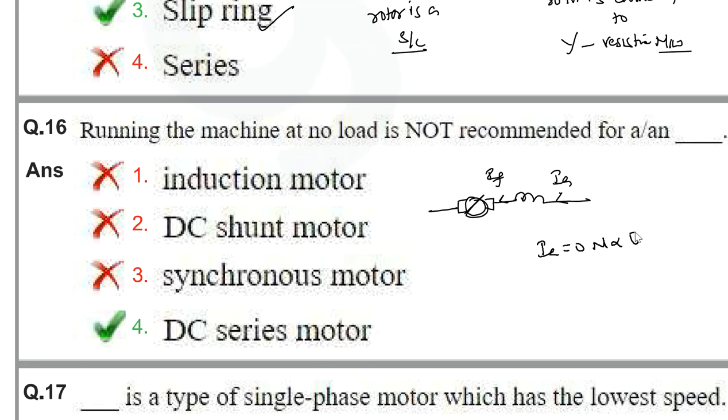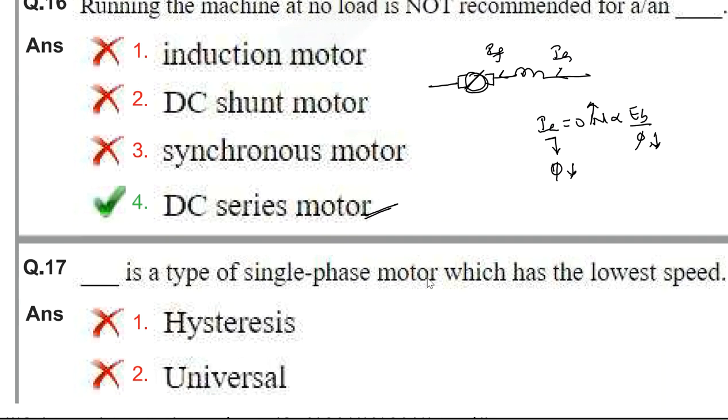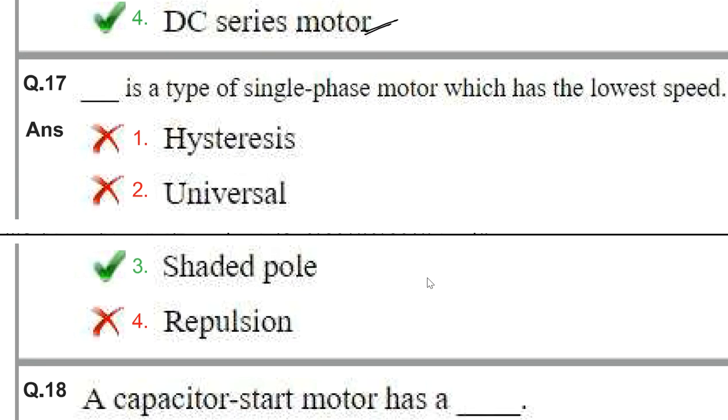N is proportional to Eb/Φ. As Ia will be 0, automatically Φ will be 0, and as Φ will be 0, the speed will be very high. That means if you run a DC series motor under no load condition, it will reach dangerously high speeds, and speed control is not possible.